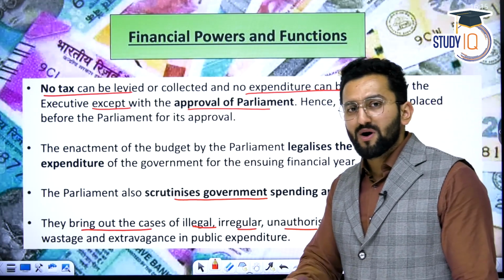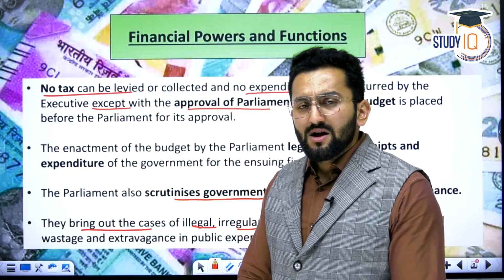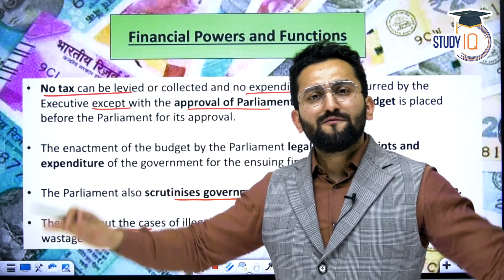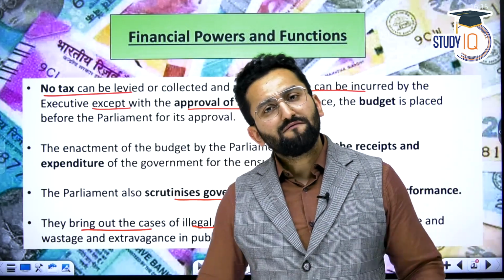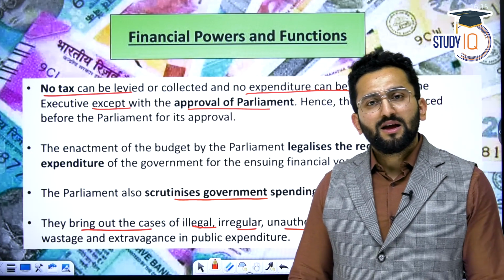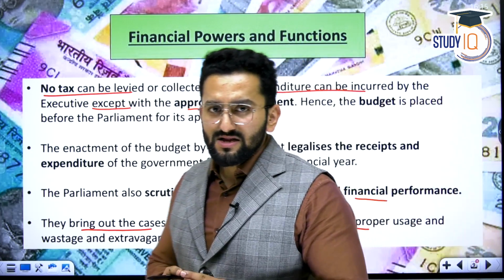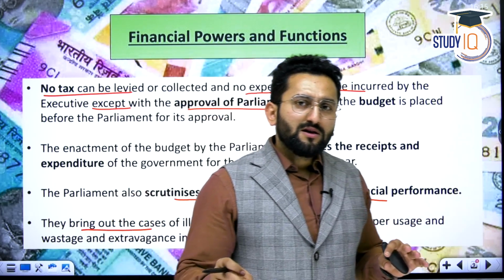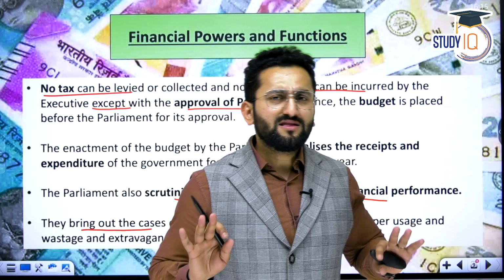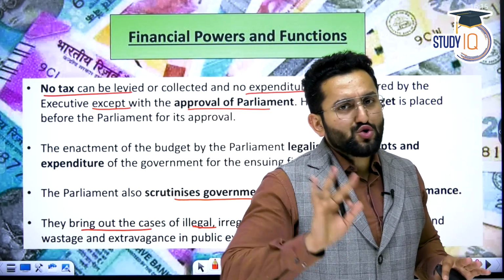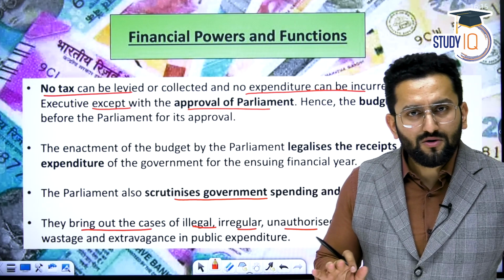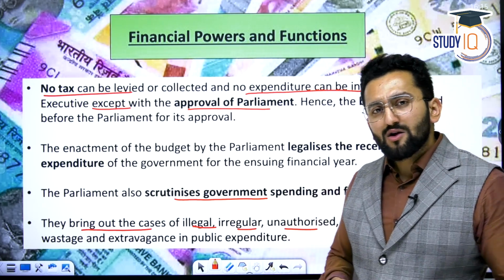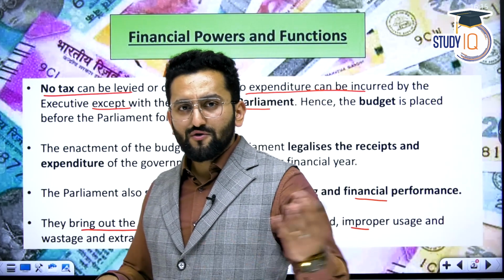Financial power and functions. So we have discussed legislative power, executive power, now financial power. Now tell me, is it possible for the union government to spend in any manner from the Consolidated Fund of India without approval of Parliament? Is it possible? Is it possible you go to Modi ji and say, sir, I have this remarkable idea, and if you give me, say, 10,000 crore rupees, only 10,000 crore rupees, but within just 2 days, then I can transform this particular area in India. Now, can Modi ji actually give you 10,000 rupees? Just sign something and give you 10,000 rupees?